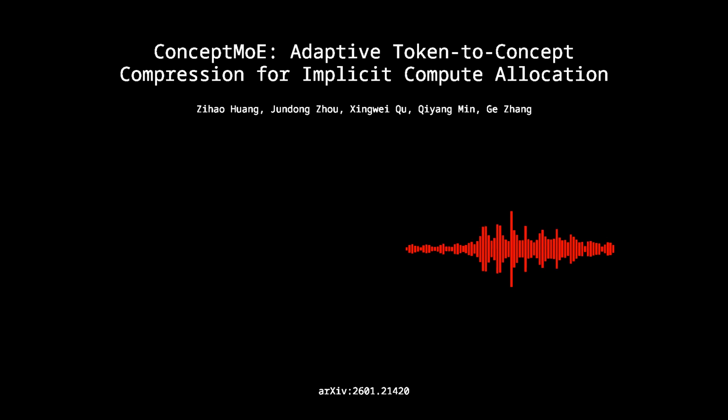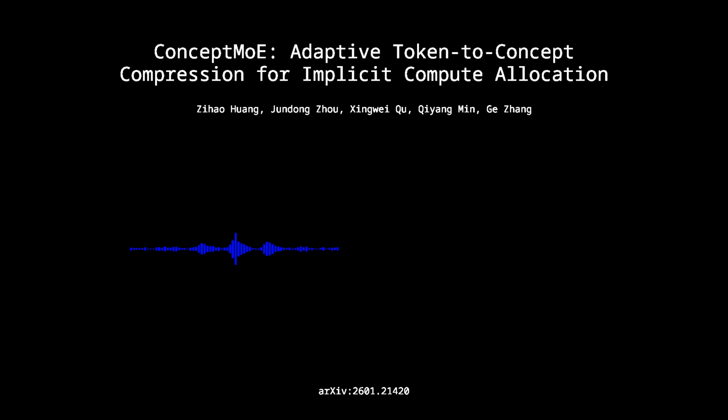Okay, so let's map out that architecture first. It sounds like it's a kind of sandwich structure around a core MoE model. That's a great way to put it. You have an encoder, then a chunk module, then the concept model, that's your MoE, then a dechunk module, and finally, the decoder. The encoder and decoder are pretty standard, I assume. Correct. Standard transformer layers. All the innovation is really in that compression pipeline in the middle, and it all starts with the chunk module. And this isn't some fixed stride pooling layer. Not at all. It's a learnable boundary detector.